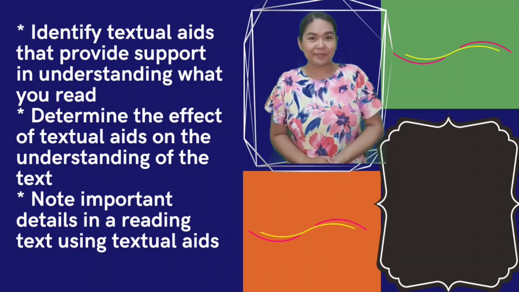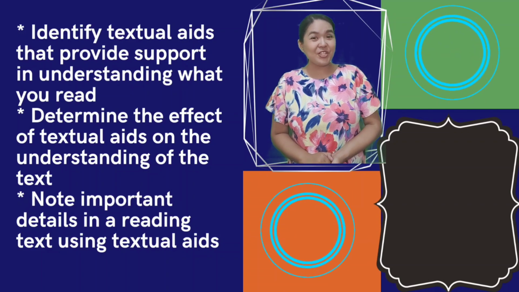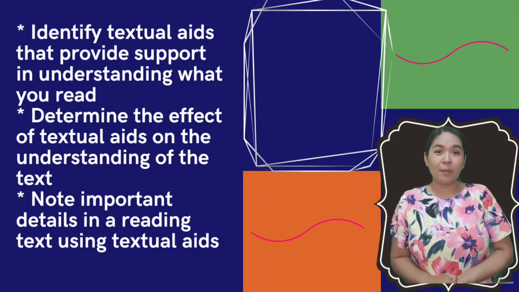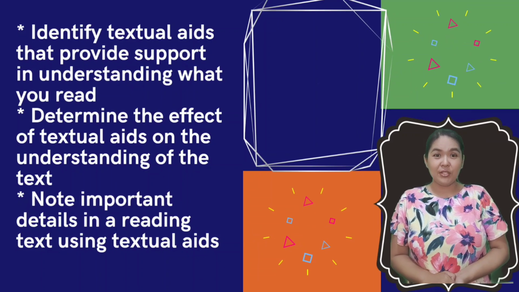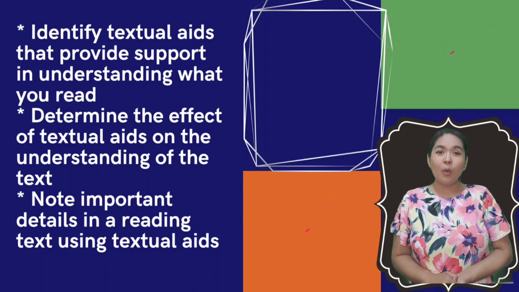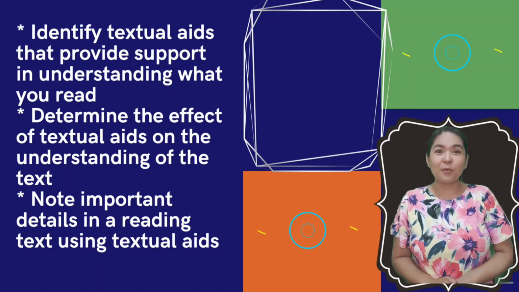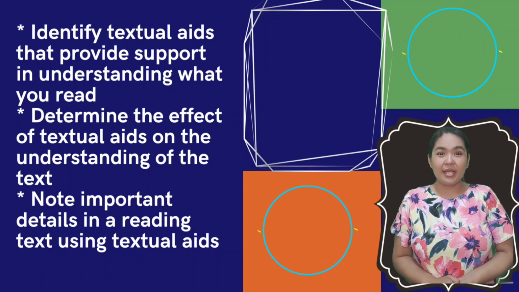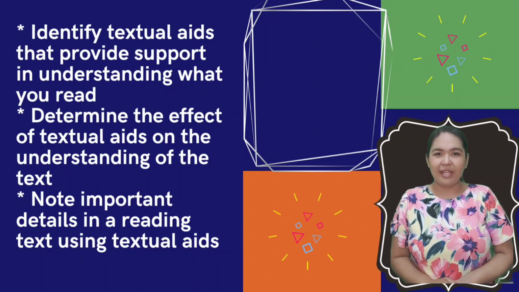How did you do? Was it easy like a piece of cake? I'm sure you did well. Great job! Now, for our topic for today, here are our class objectives. At the end of the lesson, you should be able to: 1. Identify textual aids that provide support in understanding what you read. 2. Determine the effect of textual aids in understanding a text. And 3. Note important details from the text that you've read.